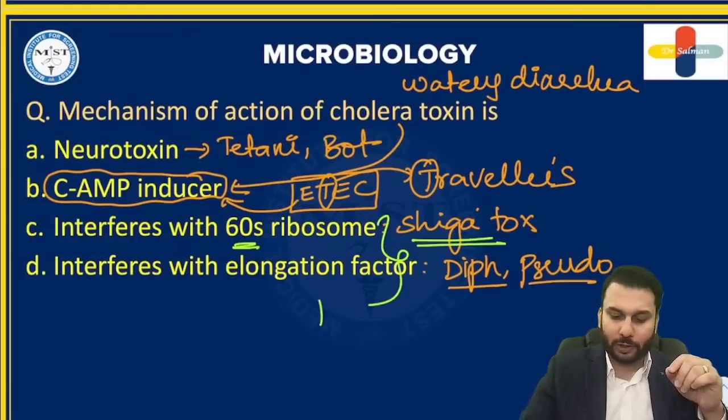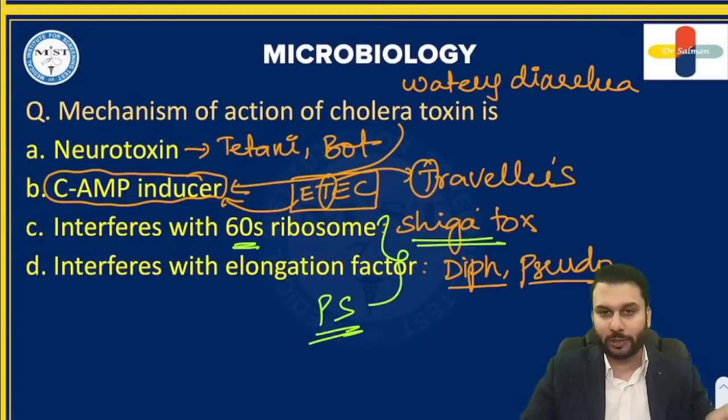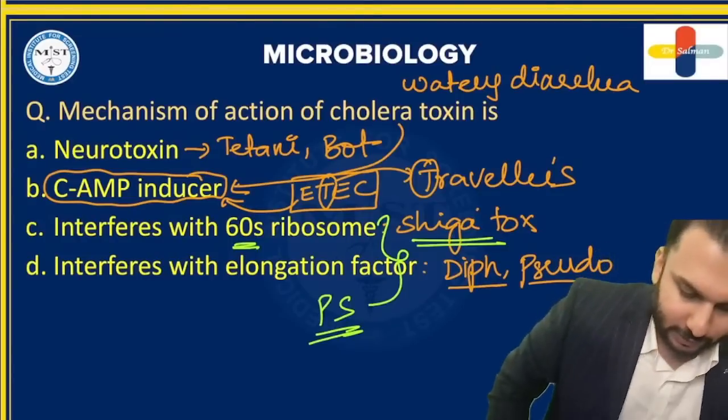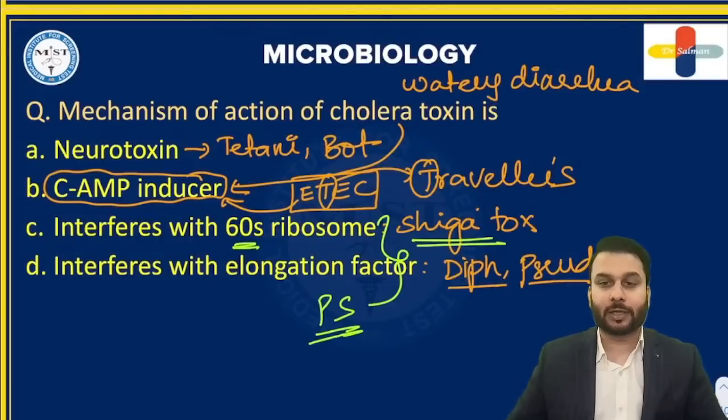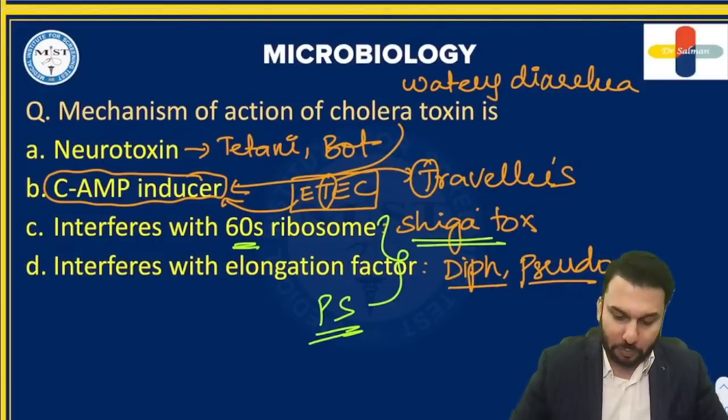They both block protein synthesis, guys, but the mechanism how they block protein synthesis is different. The one with elongation factor is diphtheria and pseudomonas. So that's about that. This is a question that is again expected, guys. Mechanism of toxins is an important topic.